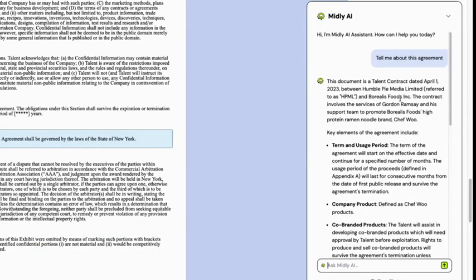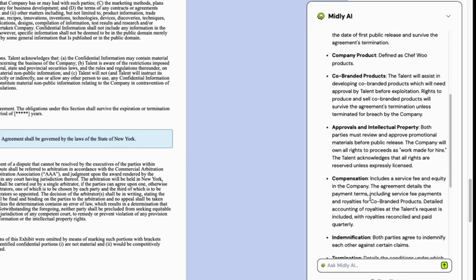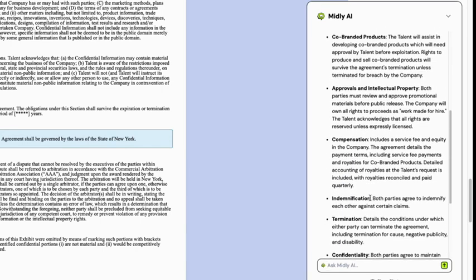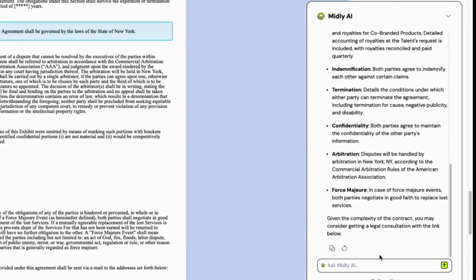Midly tells us it's a talent contract dated April 1st, 2023, and identifies key sections, term and usage, the parties, co-branded products, and more. Scrolling further, Midly highlights approval rights, intellectual property, compensation, indemnity, termination, confidentiality, and arbitration, even force majeure. All tagged and ready for review.